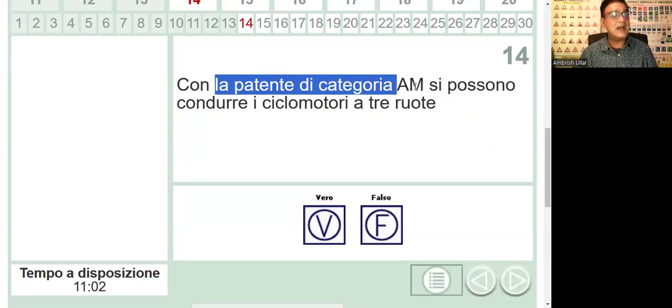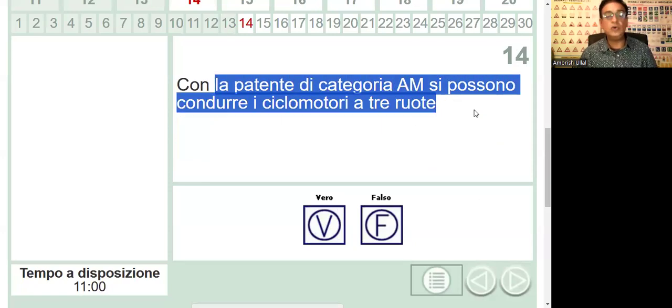Con la patente AM si possono condurre ciclomotori a 3 ruote. The answer is vero. Ciclomotore 2 ruote, answer is vero. Ciclomotore 4 ruote, answer is vero. They all can drive either two-wheelers, three-wheelers, or four-wheelers as long as they're ciclomotori, and all this is vero.